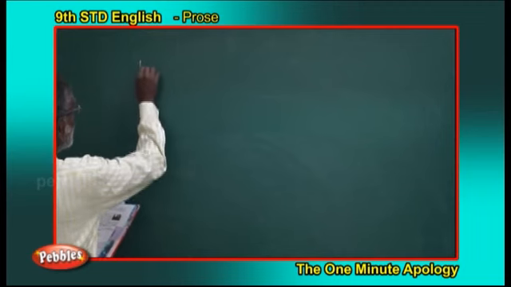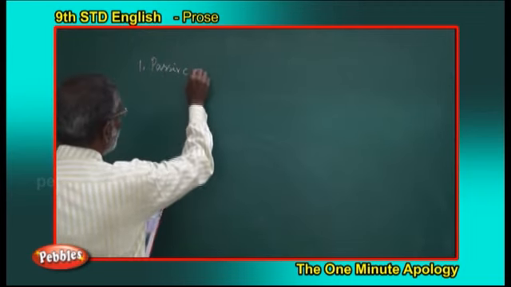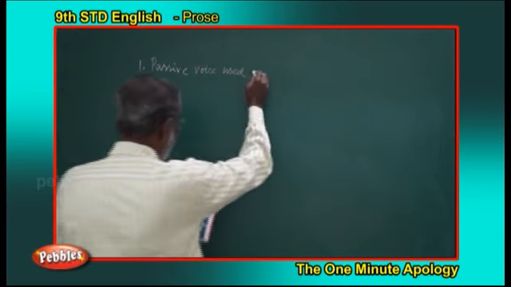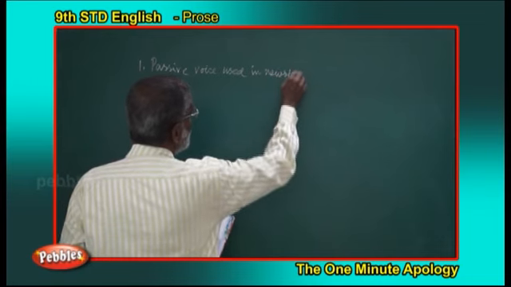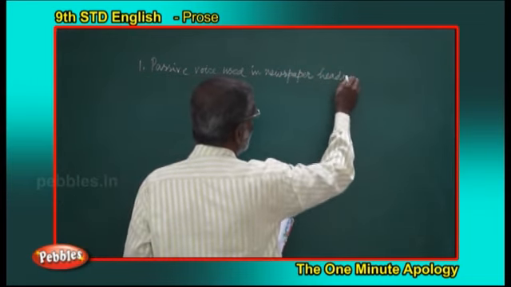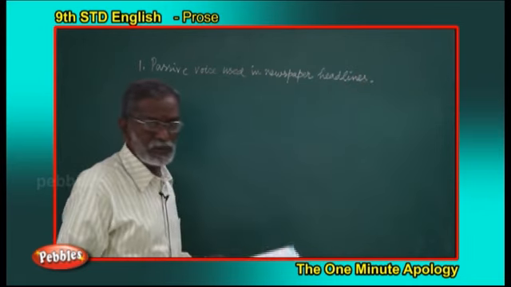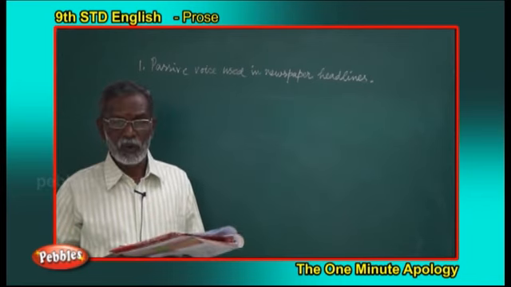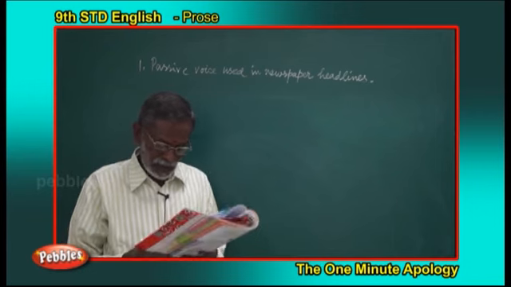The first one is passive voice used in newspaper headlines. If you go through the newspapers, you will come to know the headlines are used mostly in passive voice.